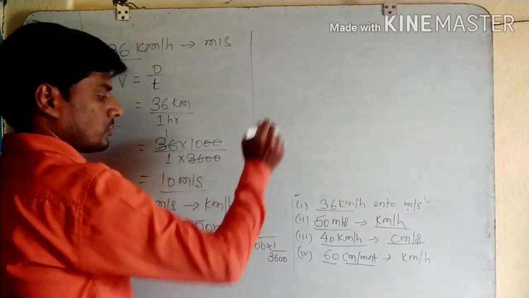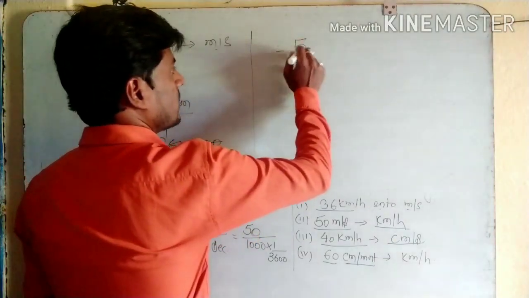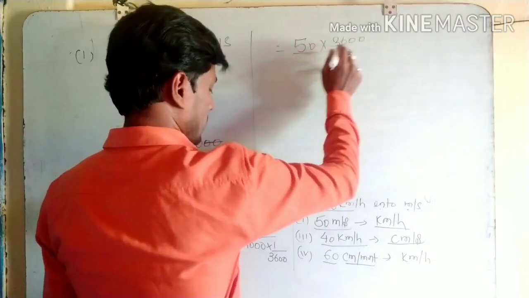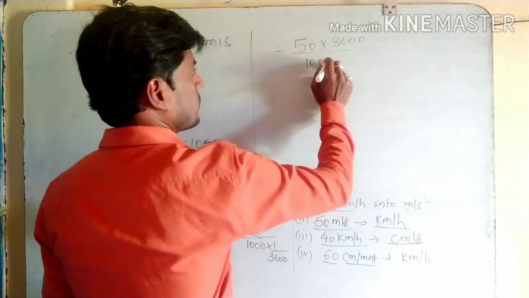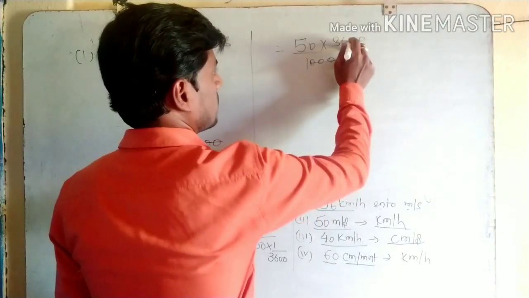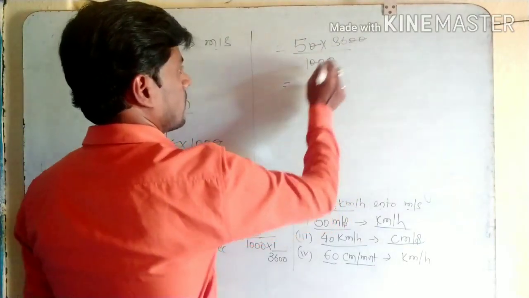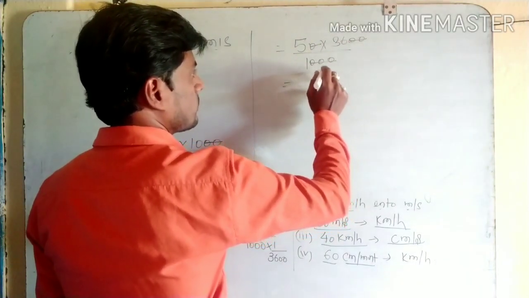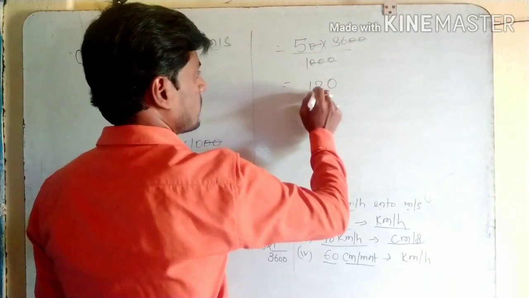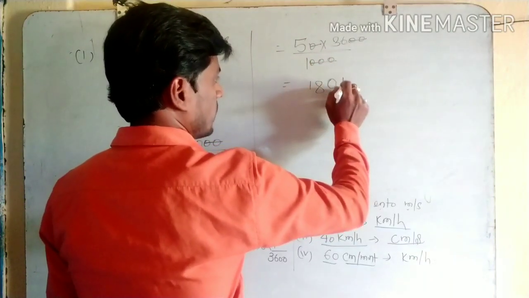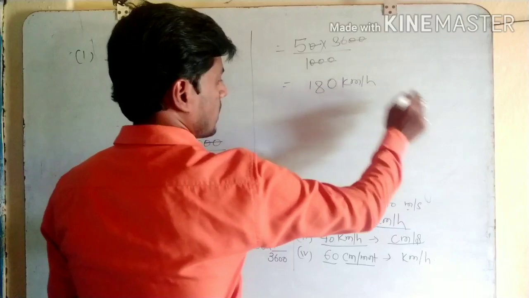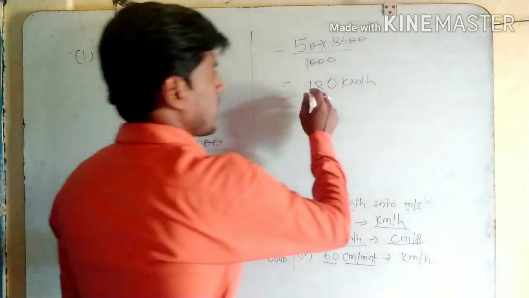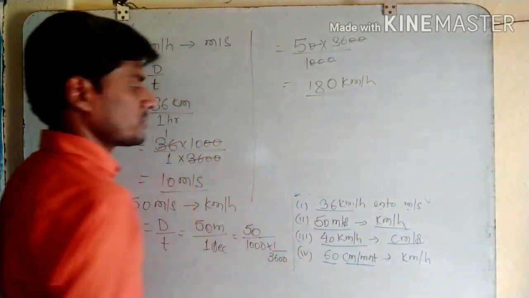So we get 50 into 36 by 10, which is 180 kilometer per hour. This is the answer of the second question.